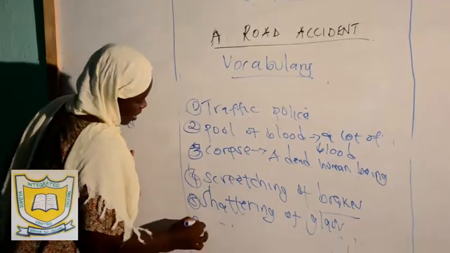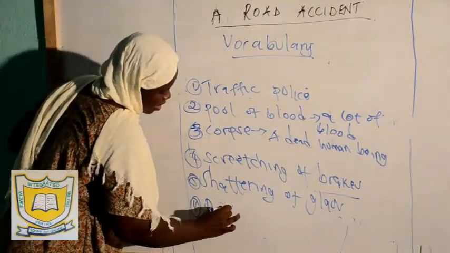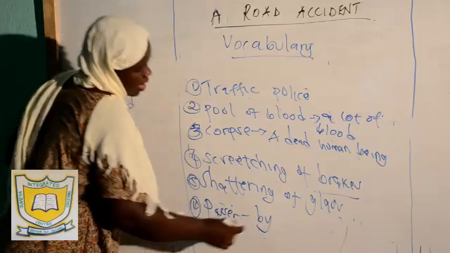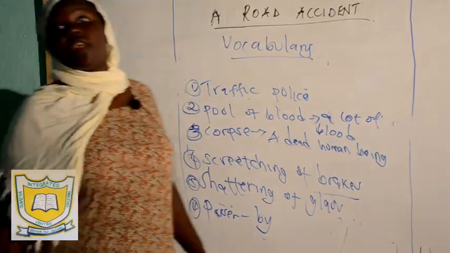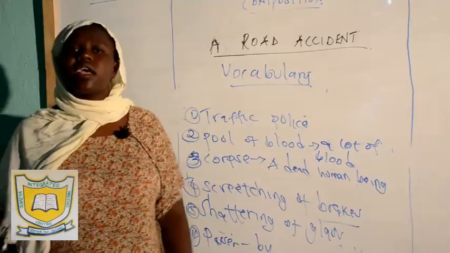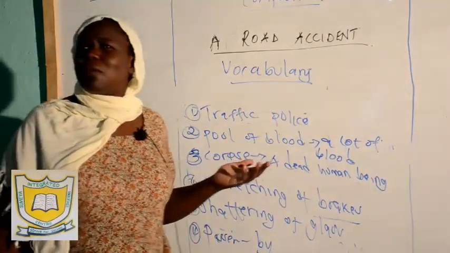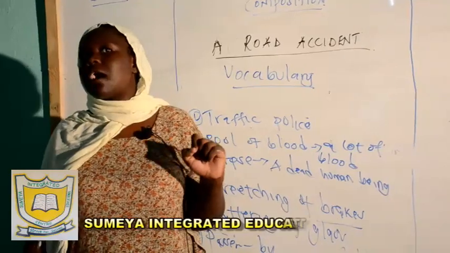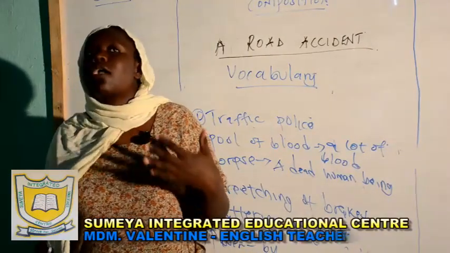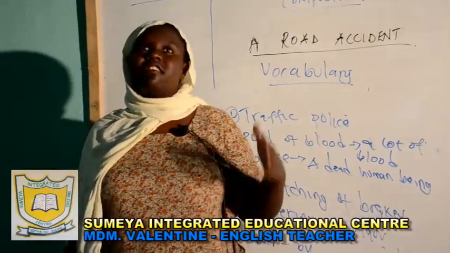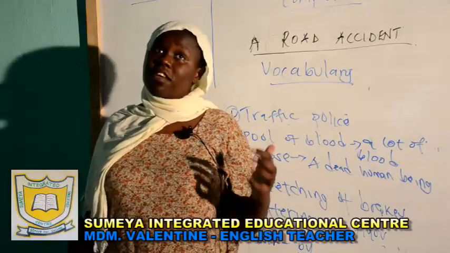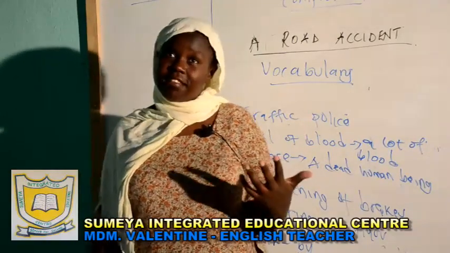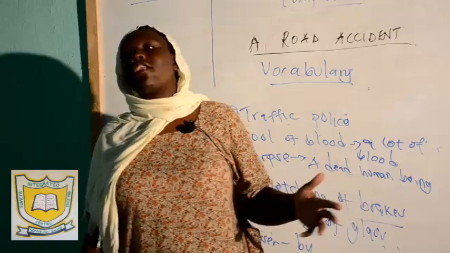And then we can have number 5, passerby. Who is a passerby? A person walking along the road. How are you going to use passerby in your composition? Passerby comes in need when a road accident has happened. These are the people who are going to call the traffic police. These are the same people who are going to try and give first aid to the people who have been involved in the accident.